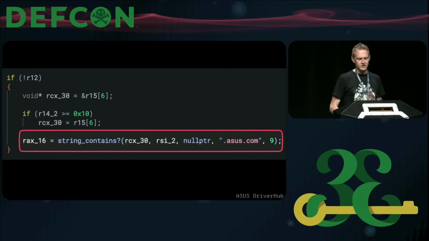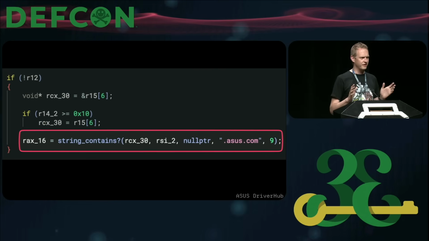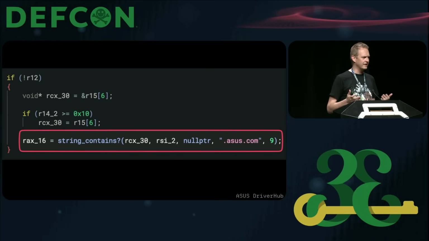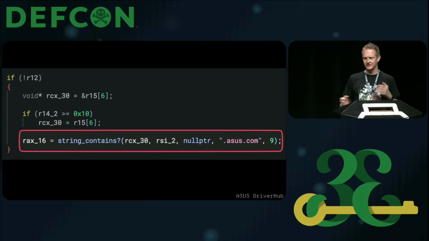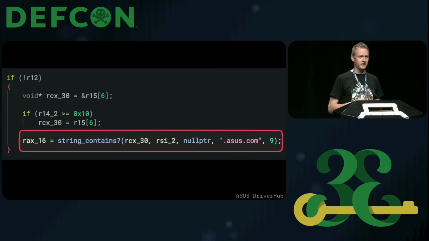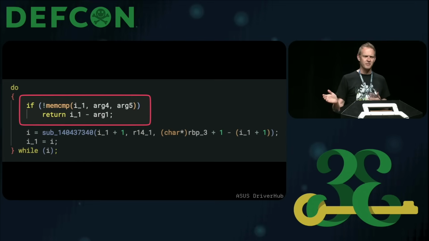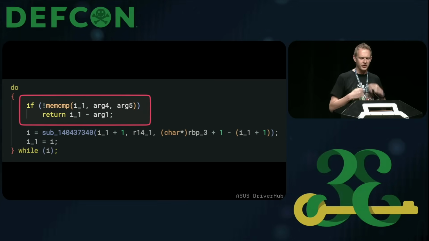Now, the challenge while reversing this stuff is that I often rename symbols and try to figure out what a function does. If I have a rough idea, I'll give it a name with a question mark. In this scenario, I think the function I found was a string contains function, question mark. But I noticed an invocation that included this .asus.com argument. Diving into string contains, you can see there's a memCompare call that has an iterator to compare the input arguments over what the iterator is.